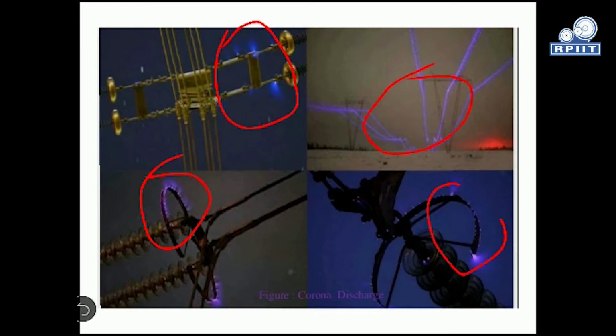Different atmospheric parameters help to produce this corona. Somehow it is very useful, and somehow it is disadvantageous for the power transmission line. So we will understand how it is useful and how it is disadvantageous for the power system.